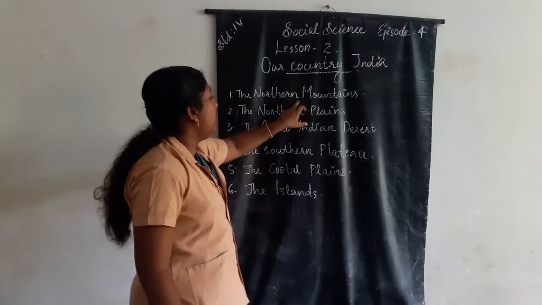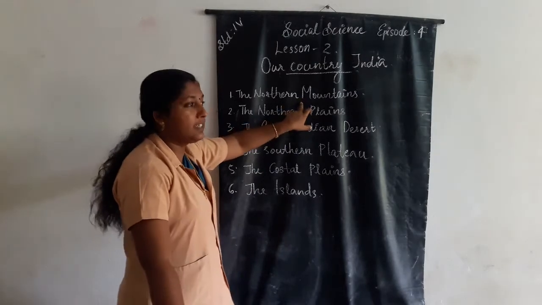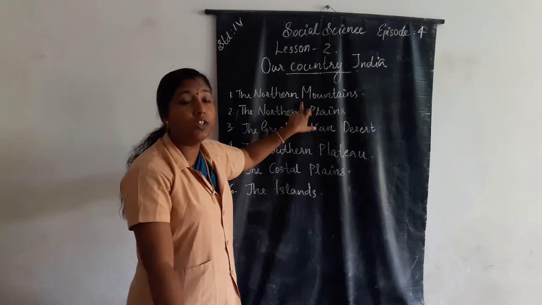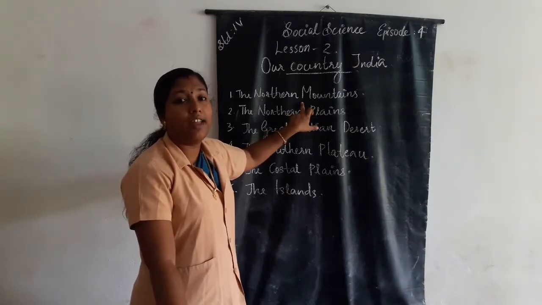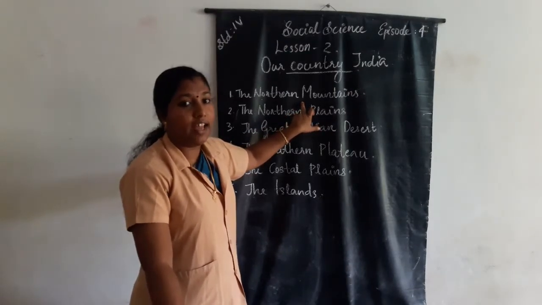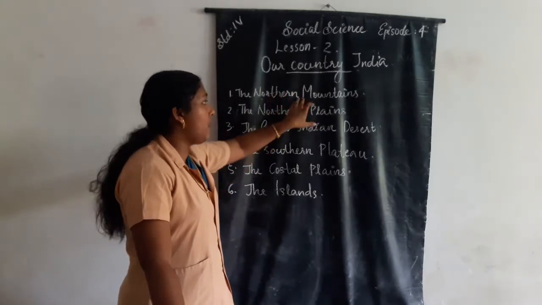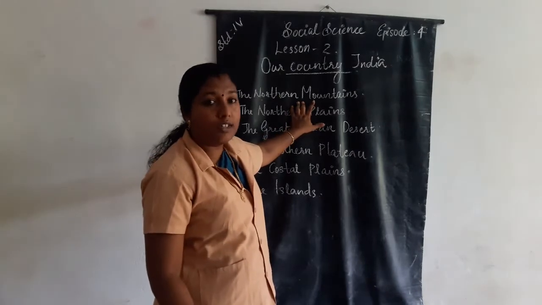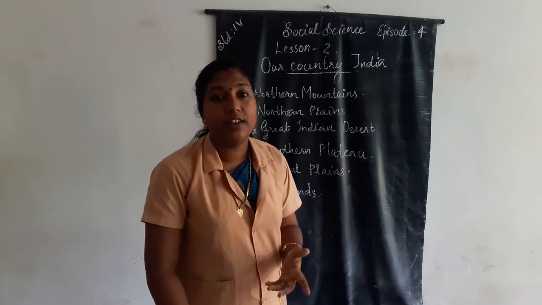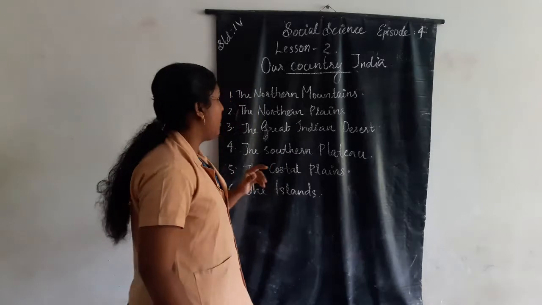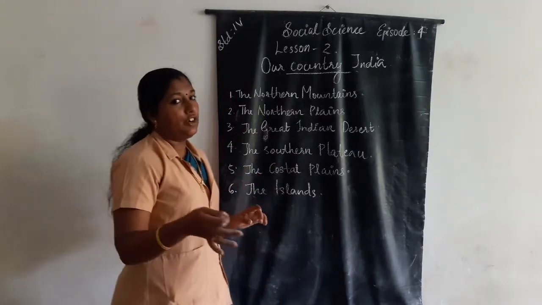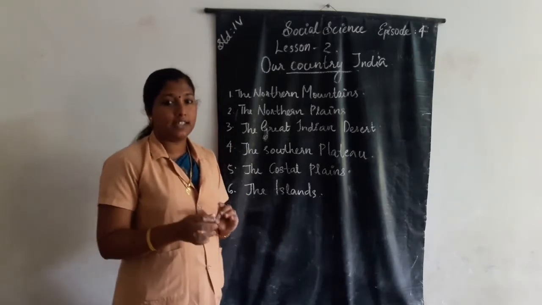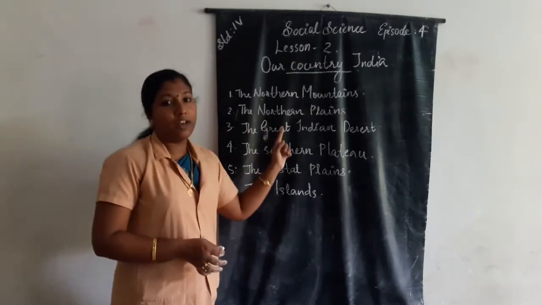These mountains intercept monsoons to cause rain and snow. Once again, based on the physical features, India can be divided into 6 categories: the northern mountains, the northern plains,